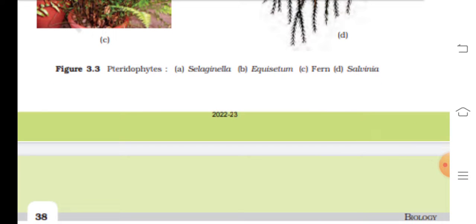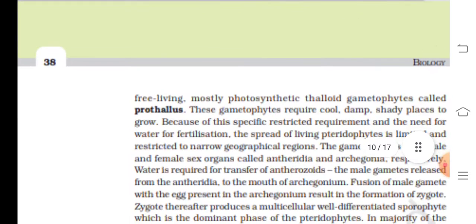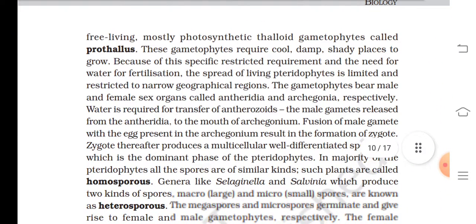Figure 3.3. Examples of Pteridophyte: Selaginella, Equisetum, fern and Salvinia. Free-living, mostly photosynthetic thalloid gametophytes called prothallus. These gametophytes require cool, damp, and sandy places to grow. Because of these specific restricted requirements and the need for water for fertilization, the spread of living pteridophytes is limited and restricted to narrow geographical regions.